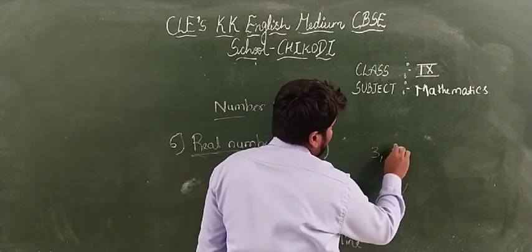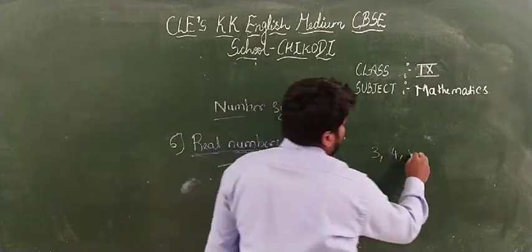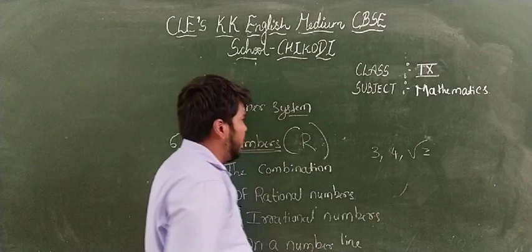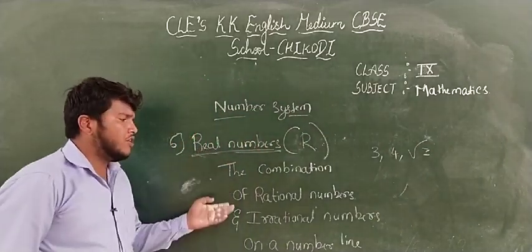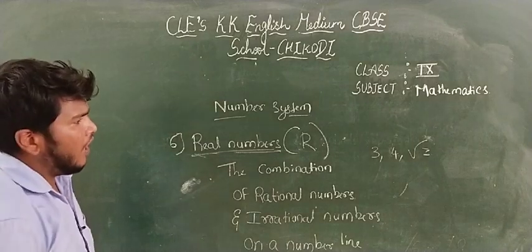Real numbers, the combination of rational and irrational numbers on a number line, are called real numbers. For example, 3, 4, and also root 3 are real numbers.